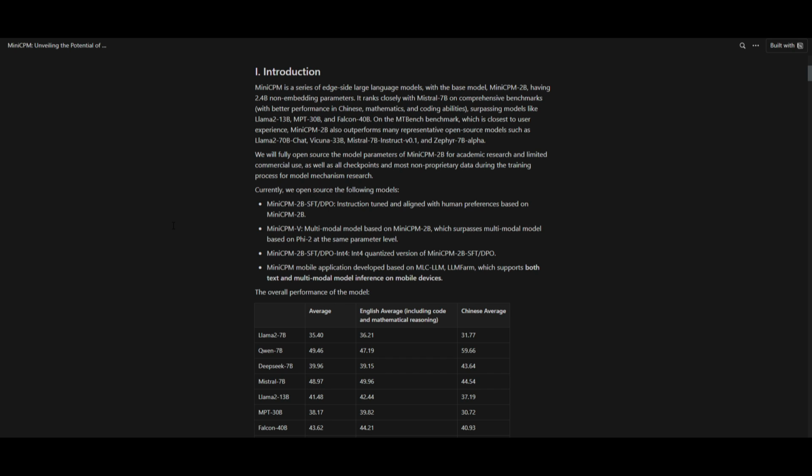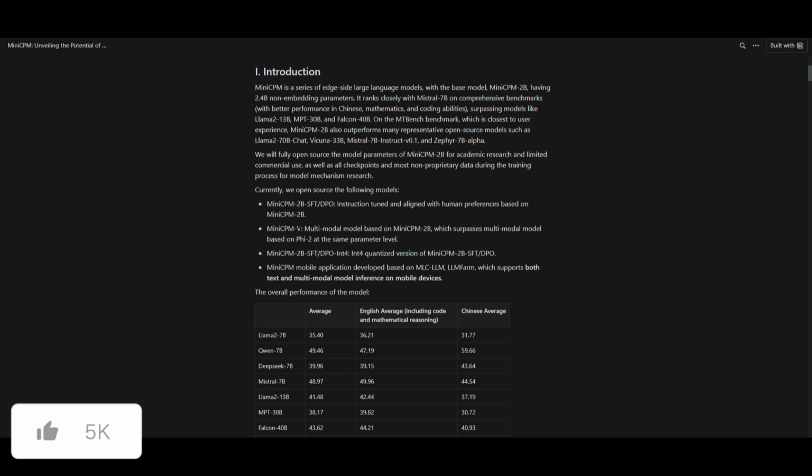Now they also have a comprehensive large language model, which does quite well in comparison to Llama 13B, as it actually outperforms it, as well as doing quite well against the Falcon model. It's also able to closely rank with Mistral 7B on comprehensive benchmarks, and this demonstrates its superior performance in areas such as Chinese, mathematics, as well as coding abilities.